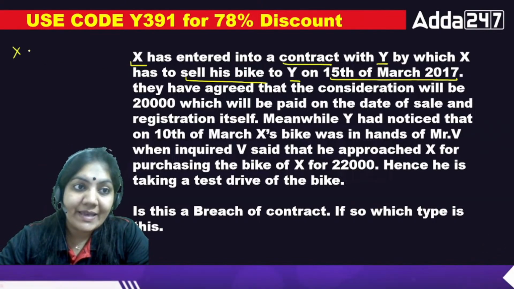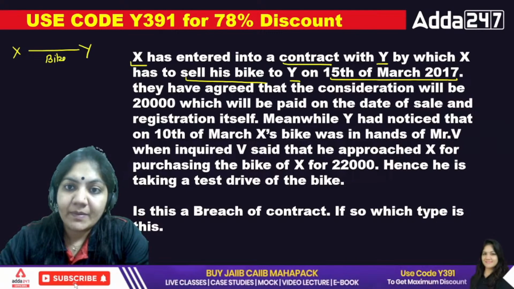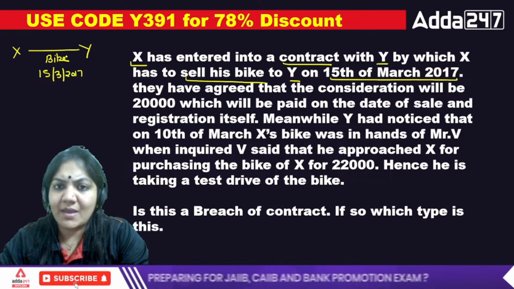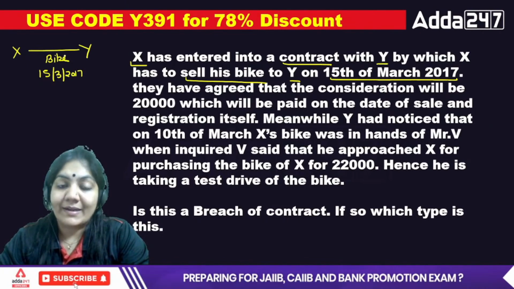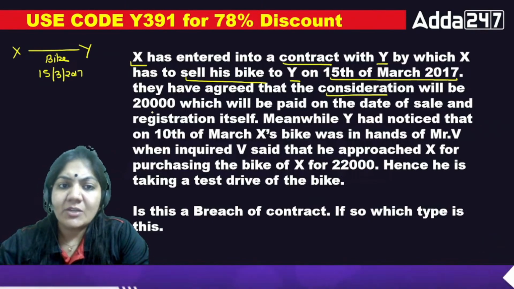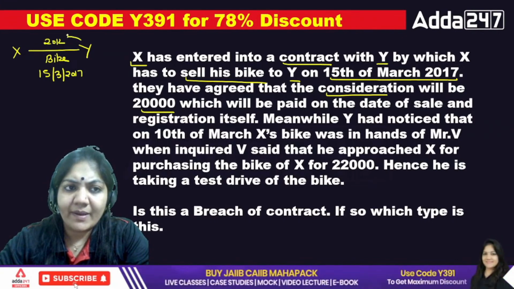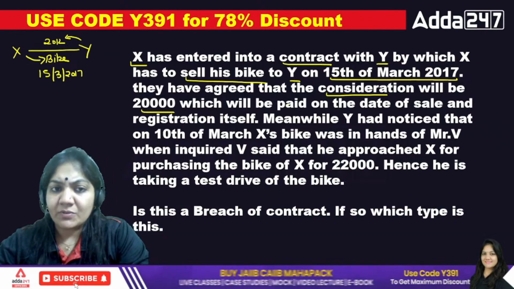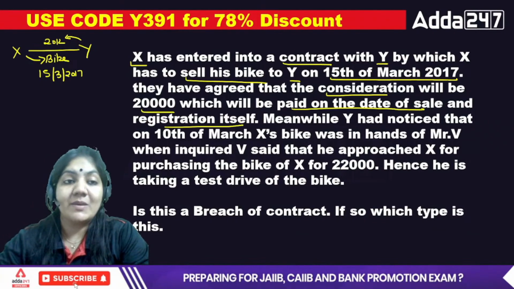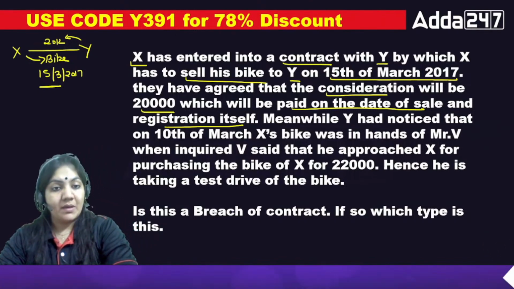This is the agreement, a contract between X and Y. They have agreed that the consideration for that bike will be 20,000, to be paid by the buyer to the seller. The 20,000 will be paid on the date of sale and registration itself. It means on 15 March the registration will be done and the money will be transferred from buyer to the seller.